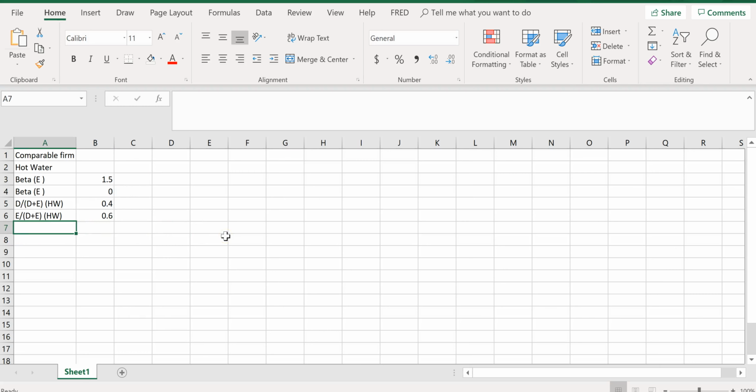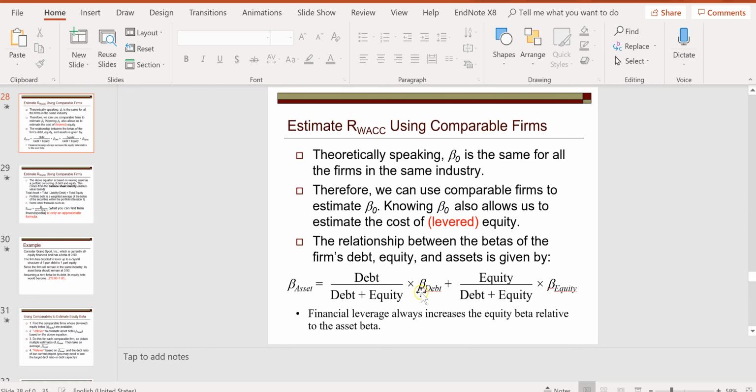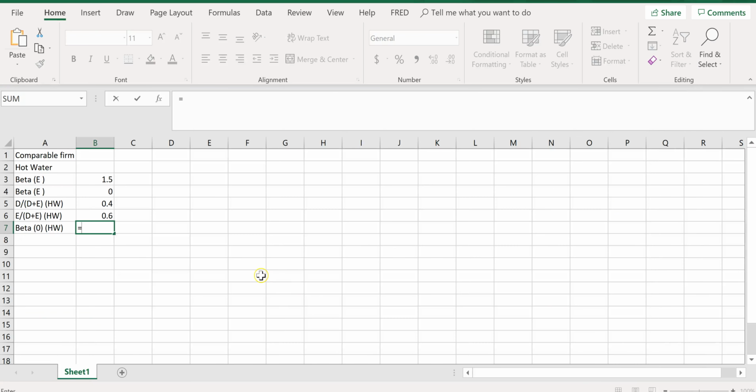So now we can do this asset beta 0. And again, this is hot water, right? So that equals, going back to our equation, a weighted average of the debt beta and equity beta. So that equals the debt value ratio times 0, which is the debt beta, plus the equity value ratio times the equity beta.